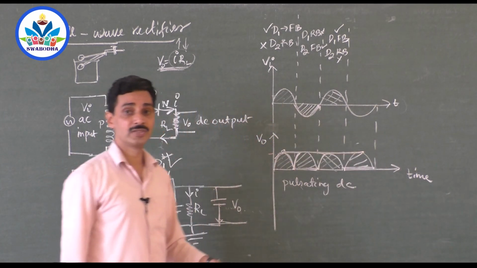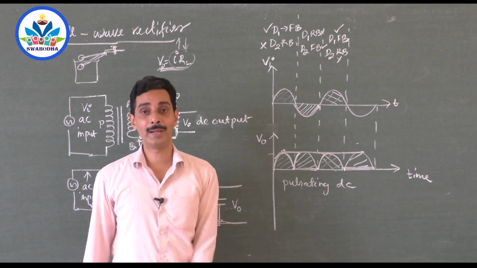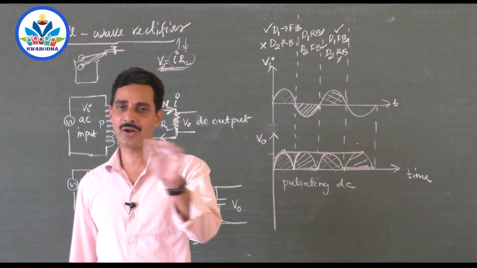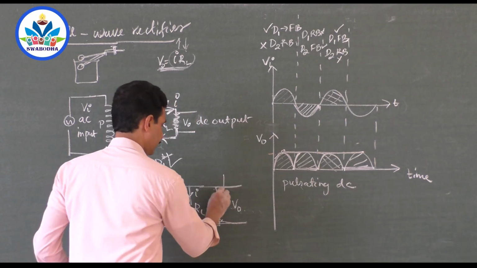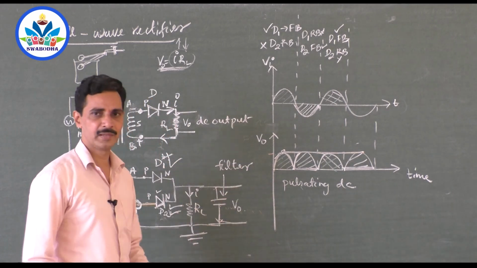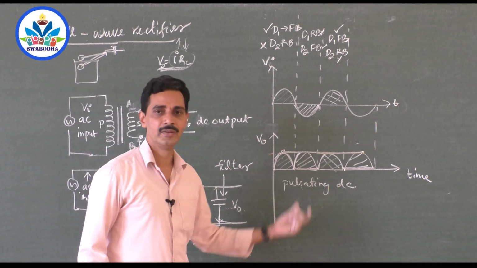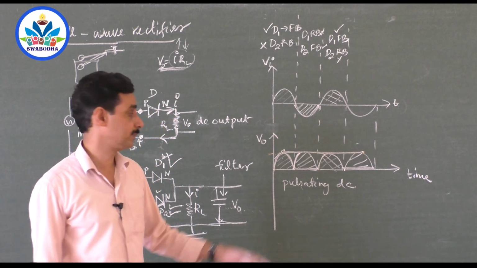So you can use a capacitor and you can remove these variations. Pulsating DC can be made into a constant DC, and the capacitor is called a filter. What is a filter? Filtering means removing, right? What did you remove here? The ripples. Ripples in the sense variation in the DC is removed.